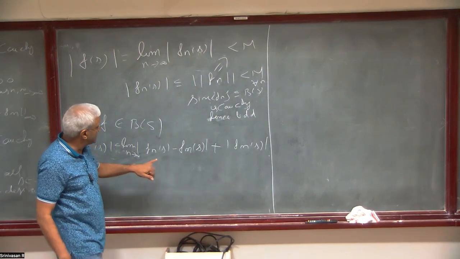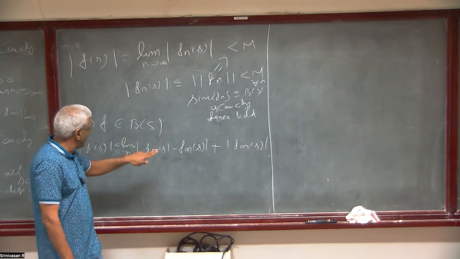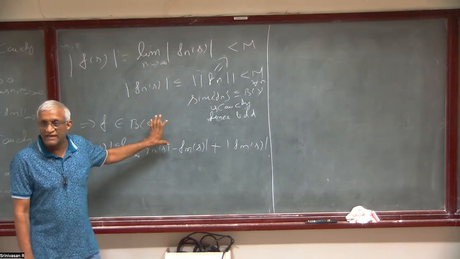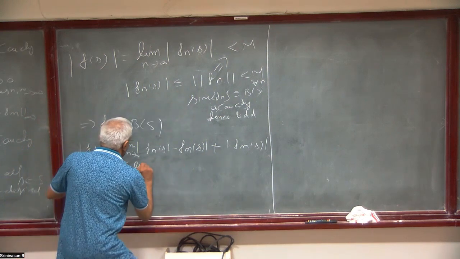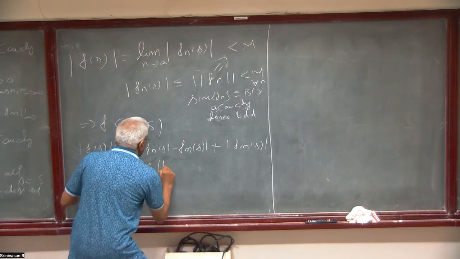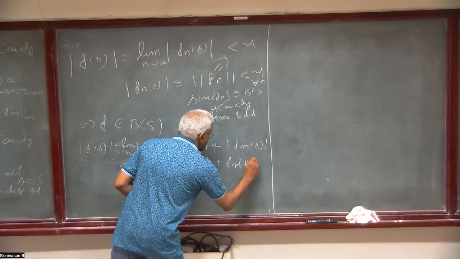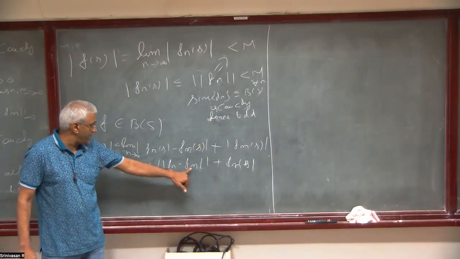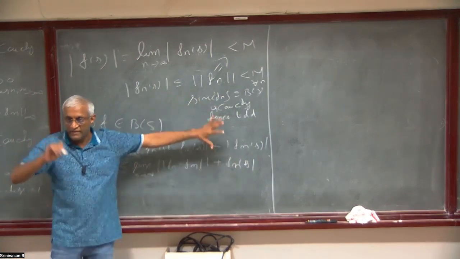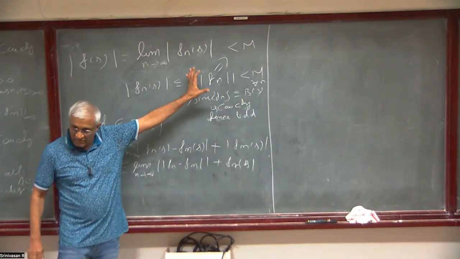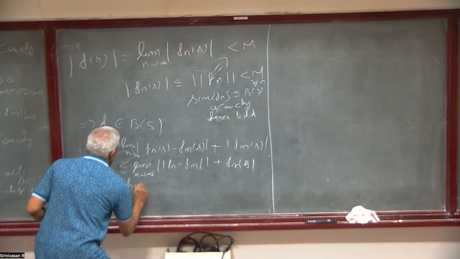You can make this, as n and m go to infinity, go to 0. So for a big m, this limit will also be less than epsilon. This limit is less than or equal to the limit, n going to infinity, of the norm of f_n minus f_m. So for a big m, this will be less than epsilon, and choose that m. For that m, this will be bounded for each s. So that will also prove it will be less than M plus epsilon. This is another argument. That's all.